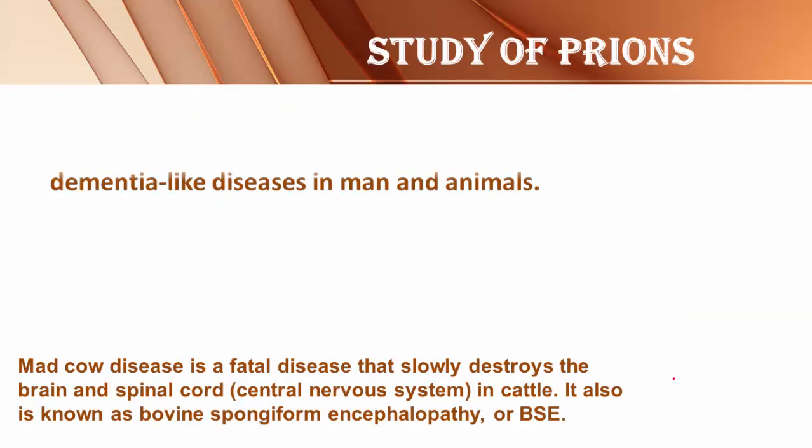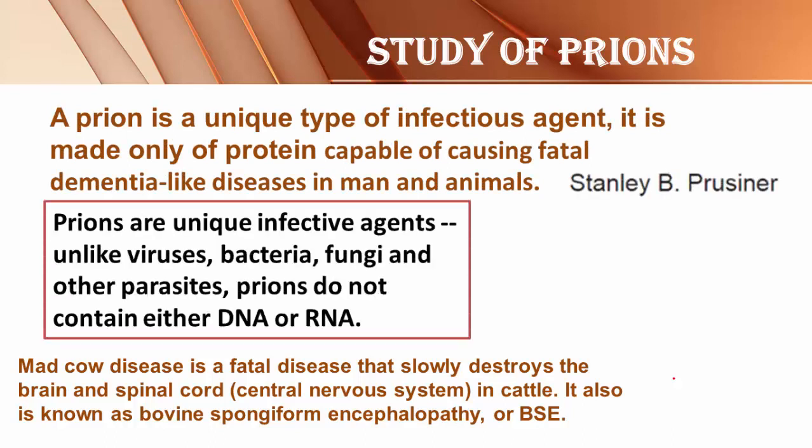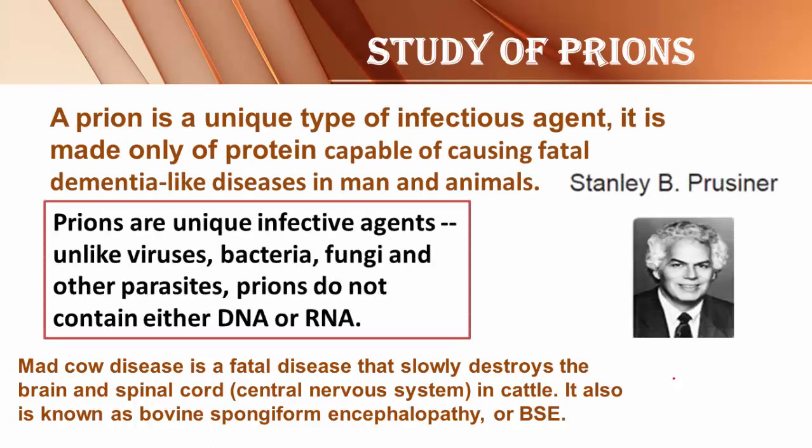Like that, one more interesting microorganism, it is about prions. Prion is a unique type of infectious agent, and here it is made up of only proteins, capable of causing fatal dementia-like diseases in man and animals.